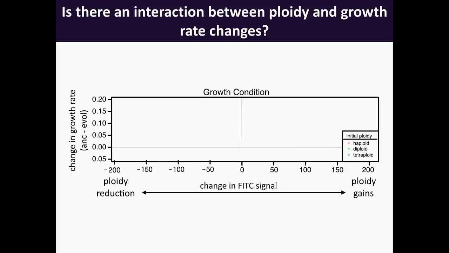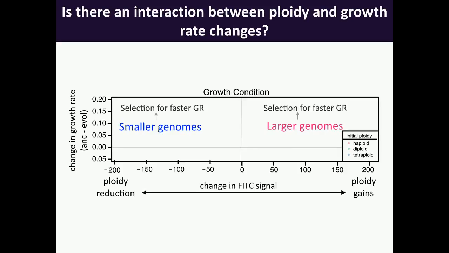And so what I'm going to show you is this graph where we've plotted the change in ploidy along the x-axis. Things on the right-hand side are gaining in genome size. These are mostly going to be the haploid isolates that are increasing their DNA content, whereas things on the left-hand side of the graph are losing DNA content. These are going to be the tetraploid strains as they fall back down towards diploid. And then on the y-axis is the change in growth rate.